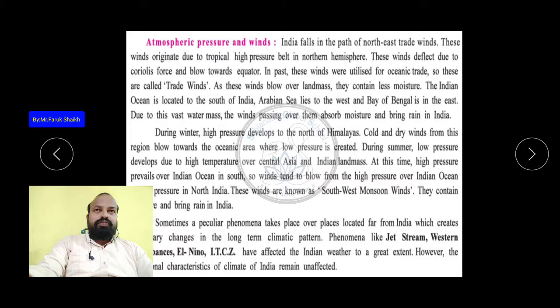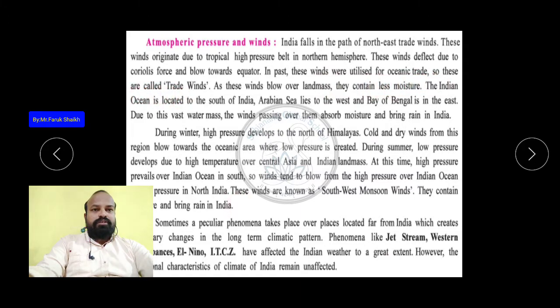These winds were useful for trade, for transporting things by ship from one place to another. In ancient times there were no machines for ships, no steam engine, no diesel engine. So ships sailed by utilizing the winds, and that is why these winds were called the trade winds.